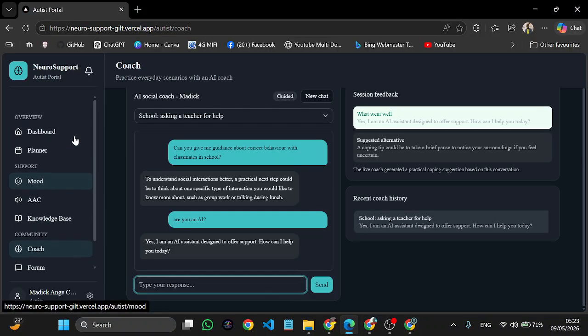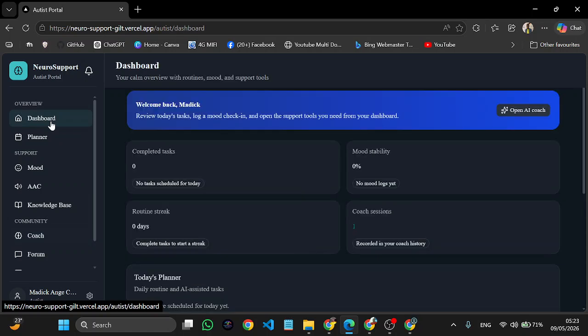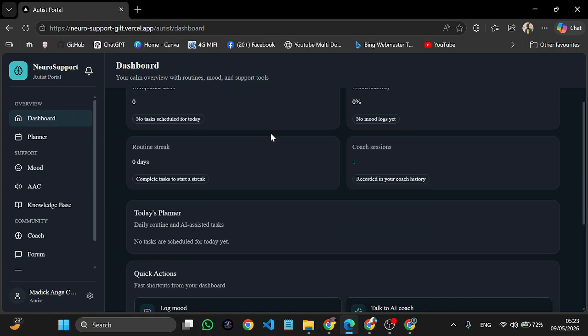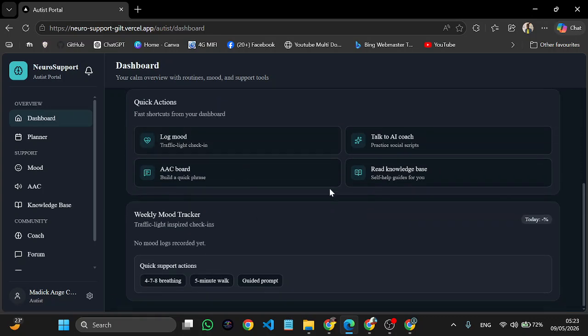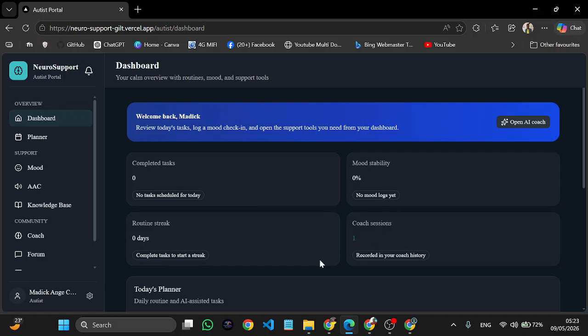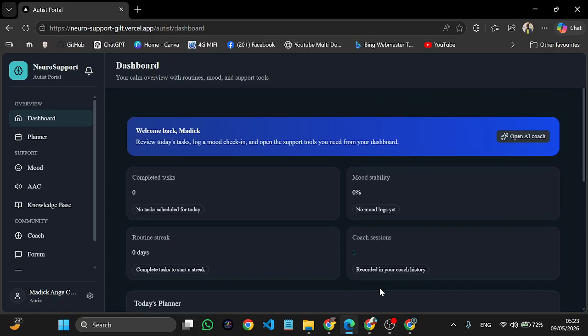The autist portal is the place where you are redirected when you register as an autistic individual. Generally, when you arrive, you appear on the dashboard where you can see some quick actions, some of your stats, completed tasks, routine streaks, call sessions, and all the like. So that's what the dashboard is all about.